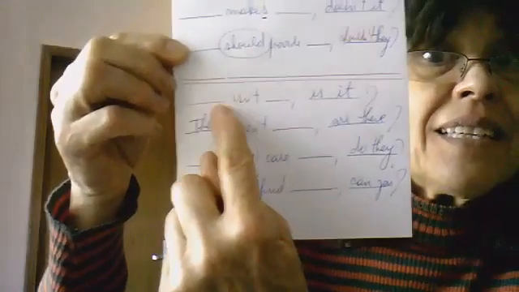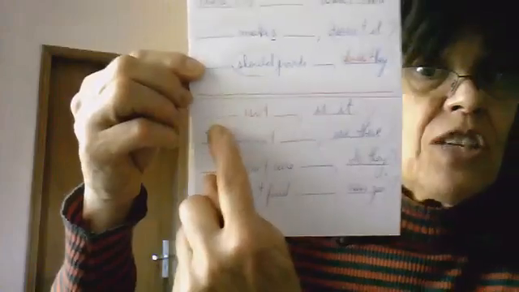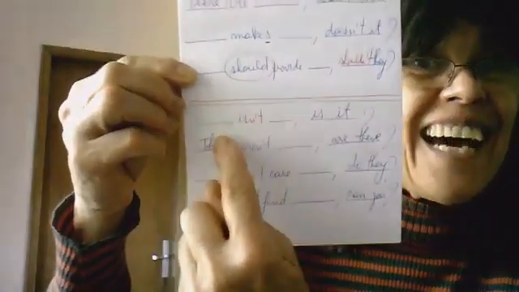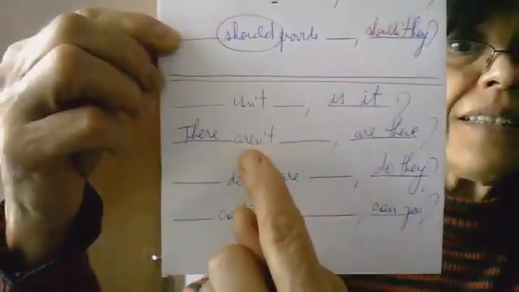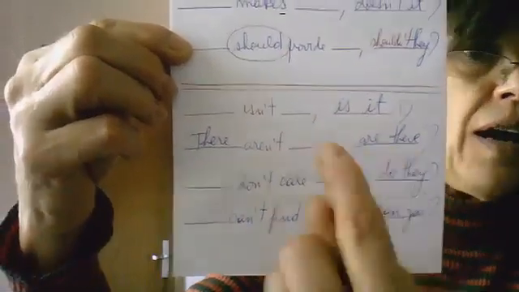Number 5. Childcare isn't cheap. Well, now the sentence is negative. All of these are positive, affirmative, this is negative. Childcare isn't. Childcare, object, it. Isn't, so is it. There aren't enough police. Many people maybe can say there aren't enough police on the streets. There aren't. So, are there?